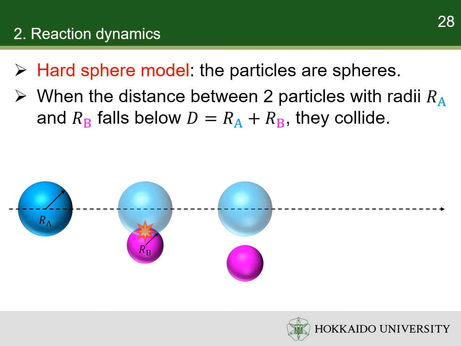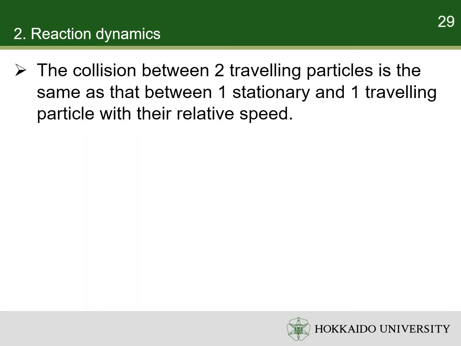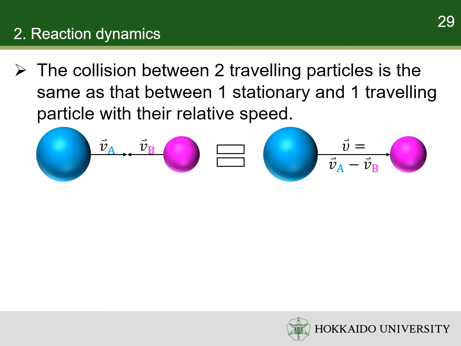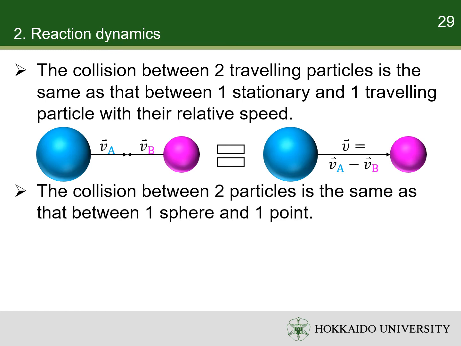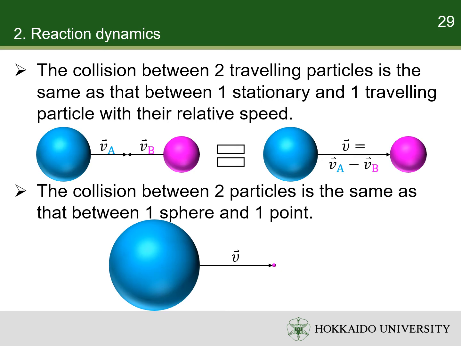Here, the condition of collision has nothing to do with the individual radii, but the sum of them, d. Thus, this condition is identical to the system with one particle with 0 radius and the other with a radius of d. Moreover, the collision frequency and energy between two traveling particles depends on their relative velocity rather than the individual velocities. The relative velocity of two traveling particles is identical to that of one stationary particle and one traveling particle with the relative velocity, upsilon. So, when calculating the frequency of collision between two particles, the system can be replaced by a stationary point and a particle with radius d traveling in velocity upsilon.